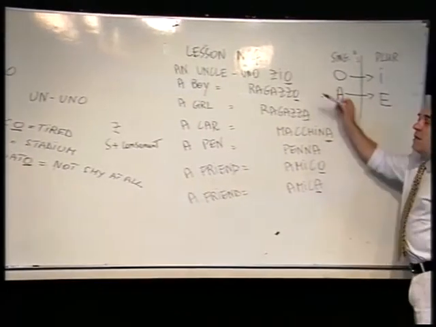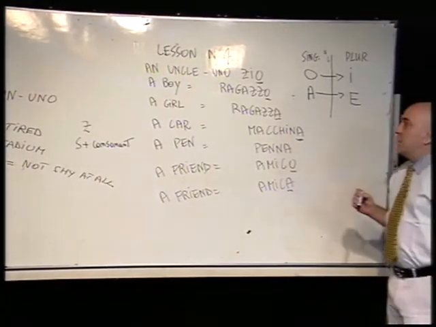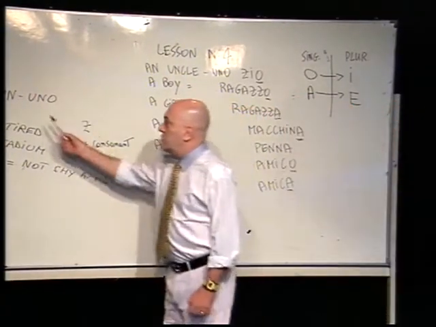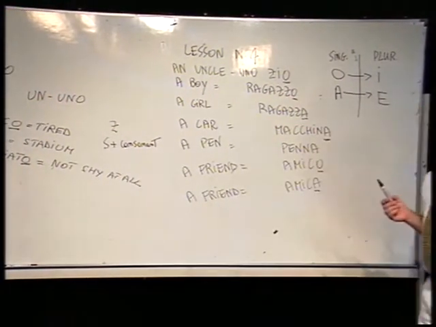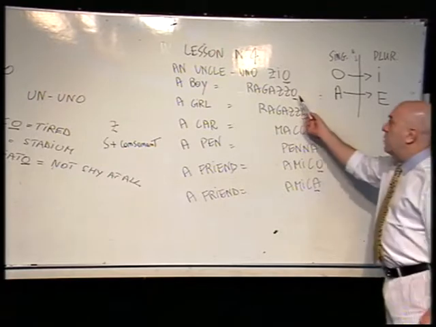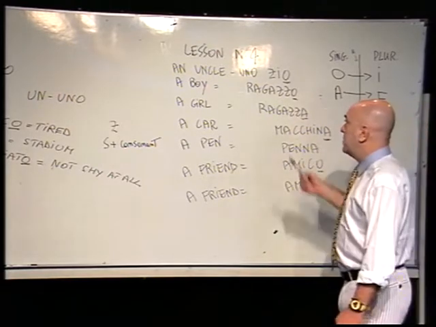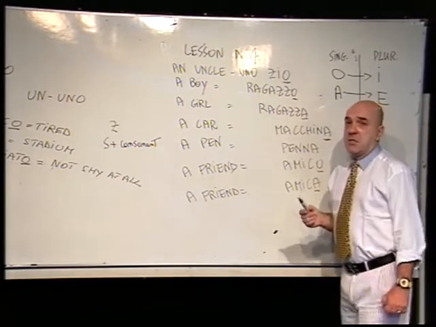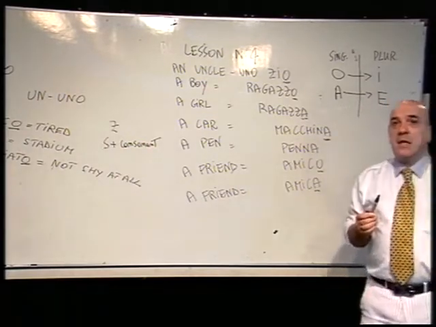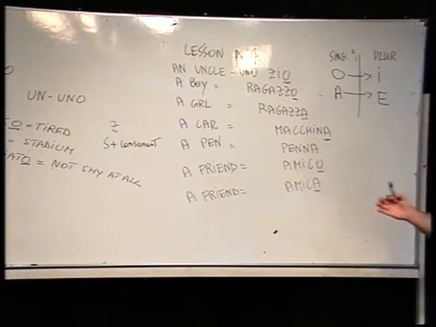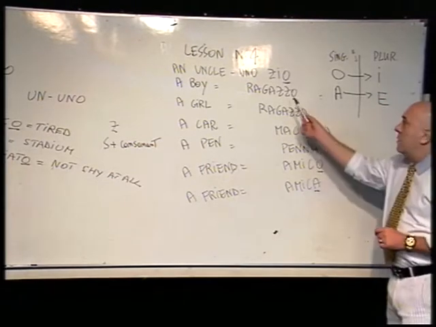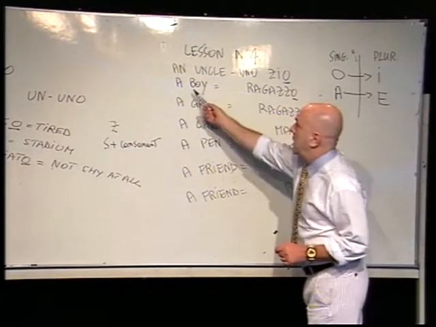Put an article in front of ragazzo. Which one are you going to choose? Un or uno? You will choose un because the word that you are going to use, ragazzo, doesn't start with zeta, doesn't even start with s. So in this case you will have to use un ragazzo, a boy.